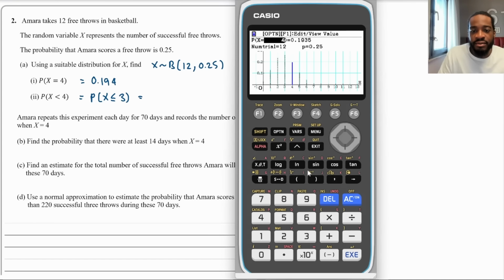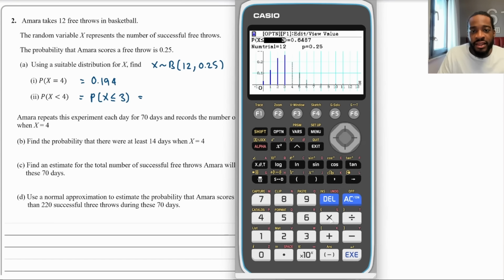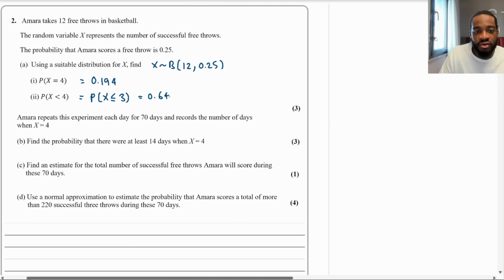So just be careful of those. Doing that, I'm going to go back. I'm going to change this now to a less than or equal to, and then I'm going to change it to a 3, aren't I? And then that will give me 0.649 to 3 significant figures. So 0.649, right? That's part A.